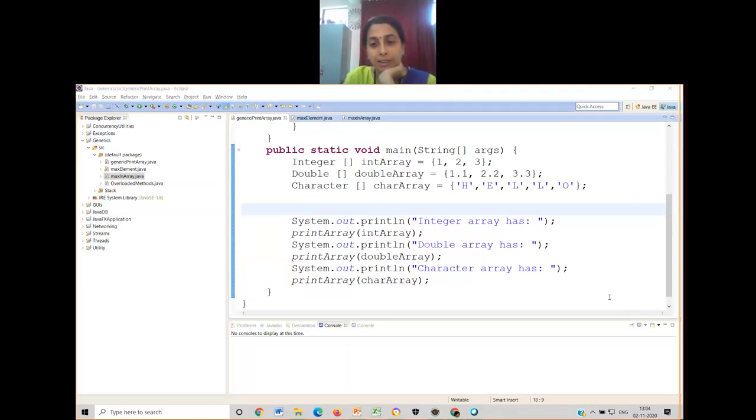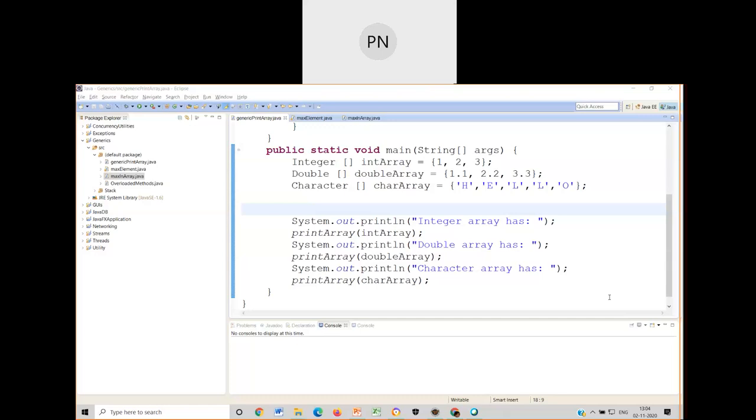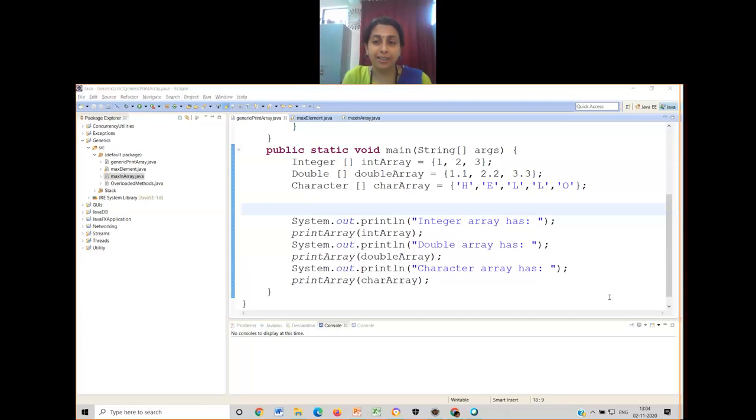Can you name them, Prarthana? It is 8. Okay. All of those have wrapper classes.